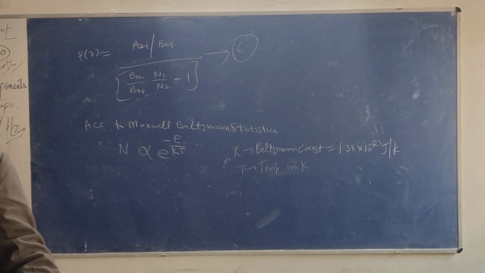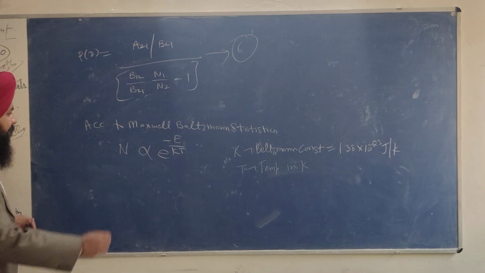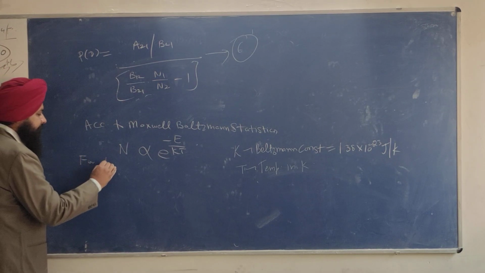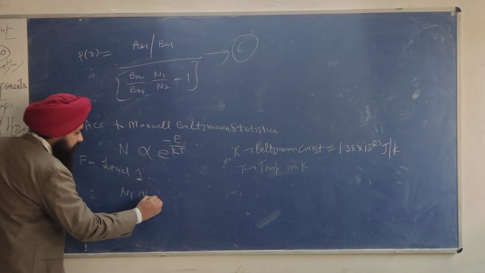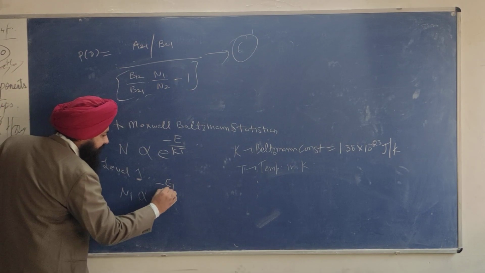First of all level 1 and then level 2. For level 1, this equation will become N1 is proportional to e raised to power minus E1 upon kT.